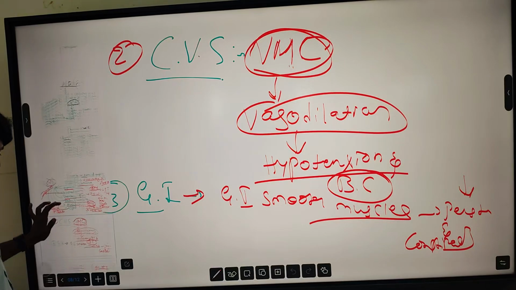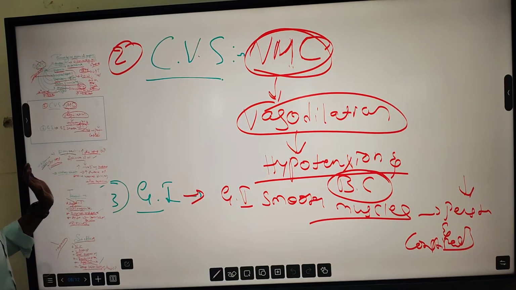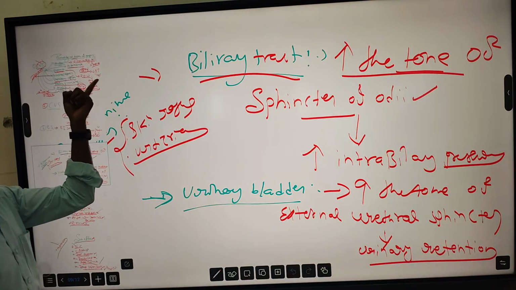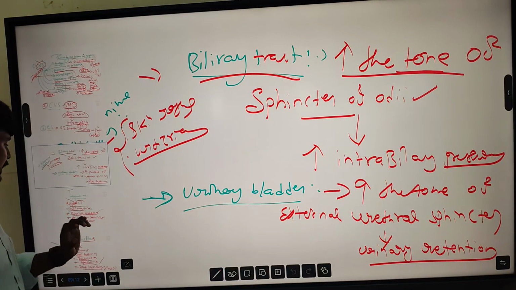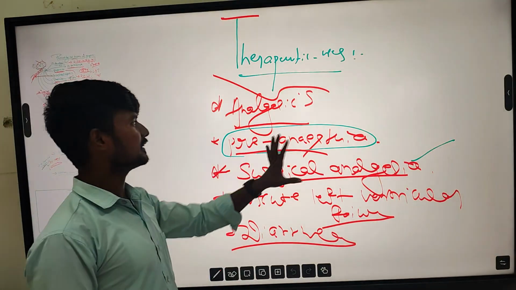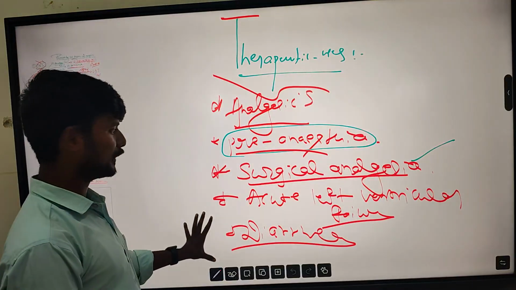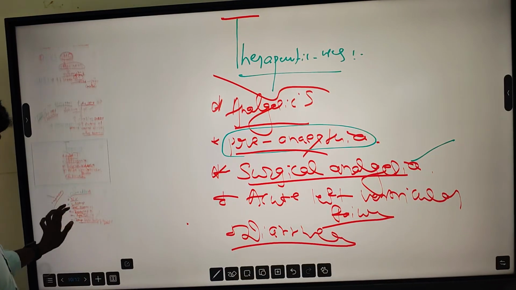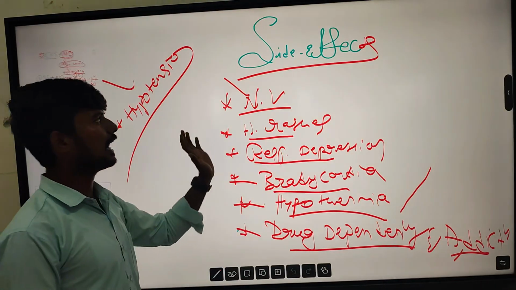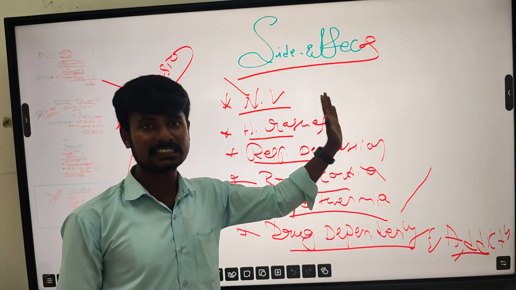CVS, and then biliary tract, CNS, CVS, GIT, biliary tract, urinary bladder, and histamine liberator. And then therapeutic uses. These are the major therapeutic uses of these analgesics. And then finally, side effects. These are also known as adverse drug reactions.